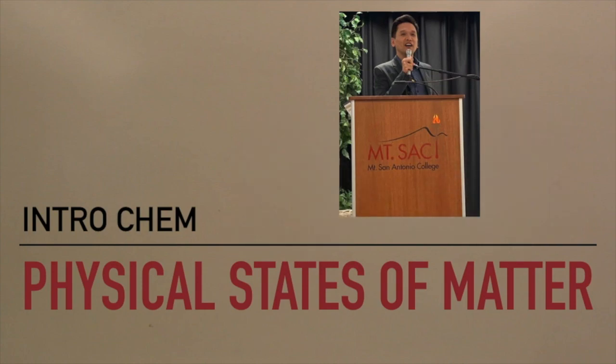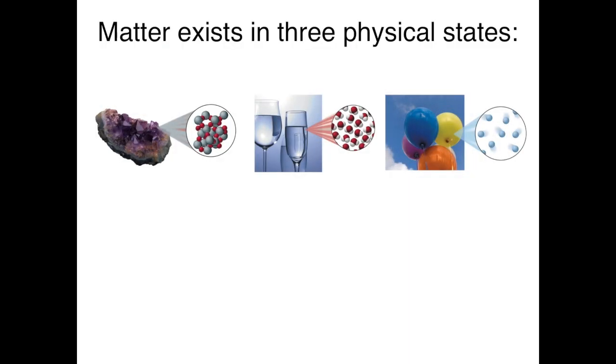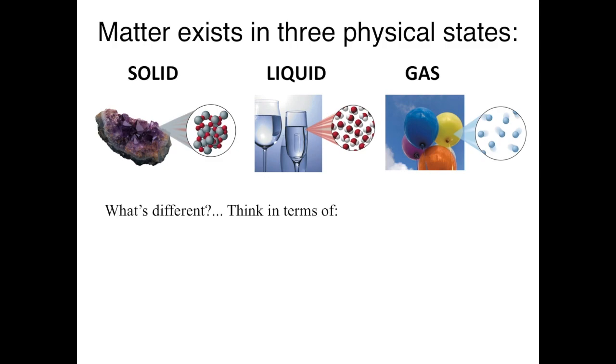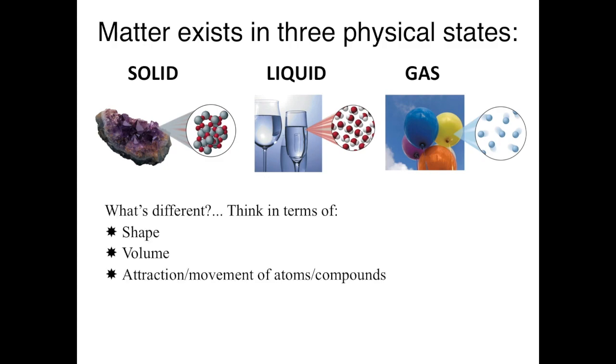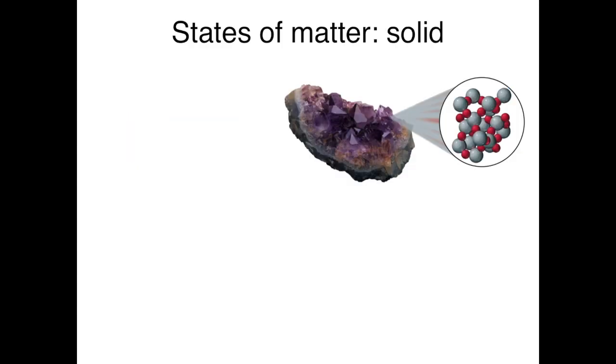We have three physical states: solid, liquid, and gas. What's the difference between these three states? Let's think about it in terms of the shape, the volume, and the attraction or movement of these particles in the different states. Let's first talk about the state of solid.